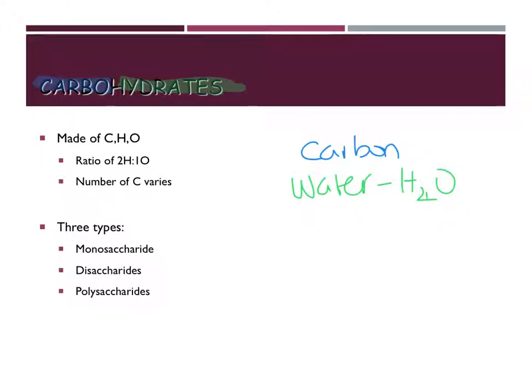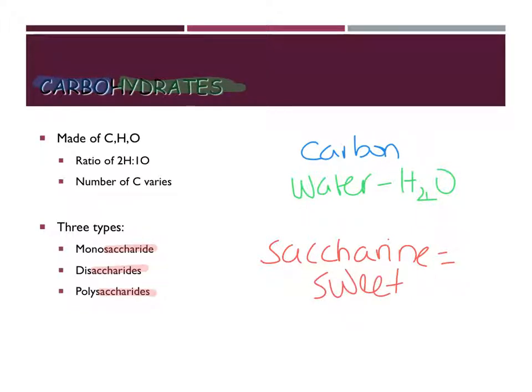We have 3 types of carbohydrates, so let's look at these words for a second. Saccharide, which you'll notice is in all 3 of them. The word saccharide means sweet. It's a very old school saying, but grandma might refer to somebody as being saccharine. That means that they are overly sweet. So saccharide, saccharin, refers to sweetness.